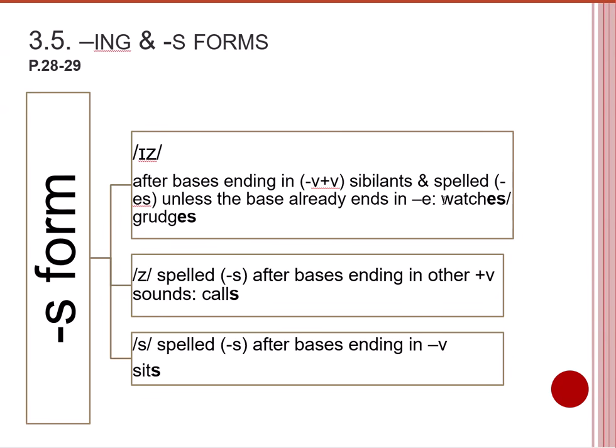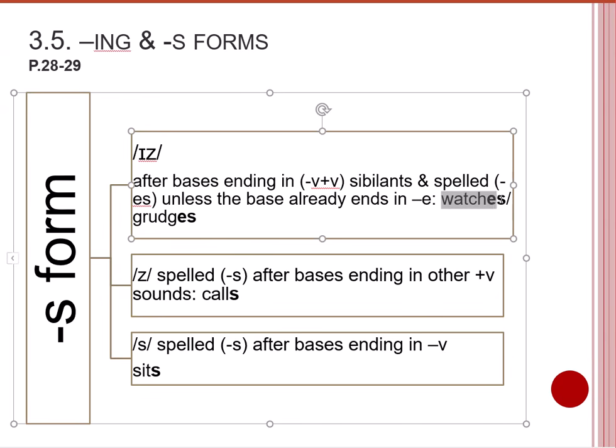Now look at the verb watch. It ends with the consonant sound ch. So if you want to add this S form, it would be realized as watches, not watchs, right? So you have to add this sound, the vowel e, and then the sound z. It would be iz. Or grudge would be grudges. So in the end, you can find that we have the sound iz.